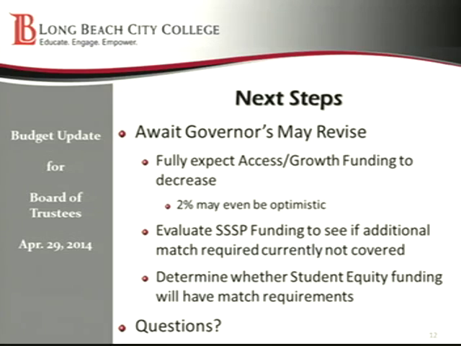There was a $100 million augmentation on the SSSP funds, which is a huge amount of match that districts are having to make in order to receive that funding. And then there's another $100 million pot of money that they're calling student equity money that we haven't seen anything definitive if there's going to be a match on that. We're hearing that there's not going to be a match, but until it's in writing and actually approved, we won't know what's going to happen.